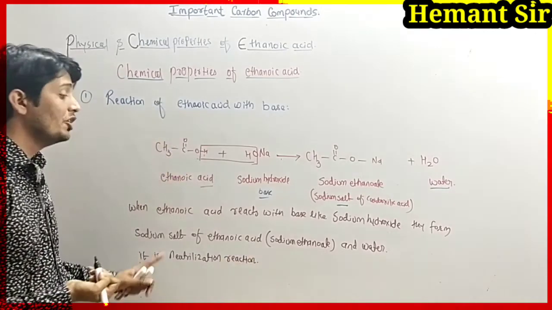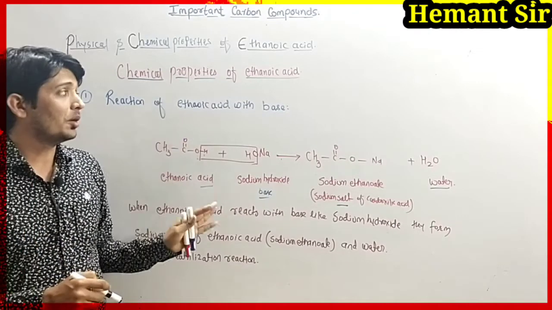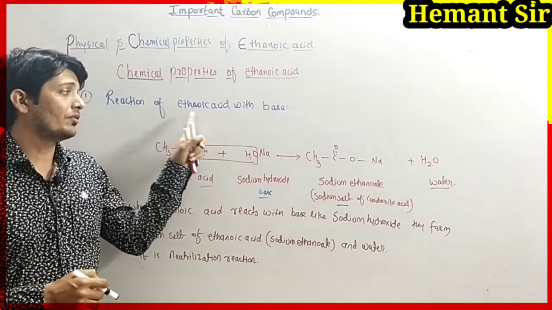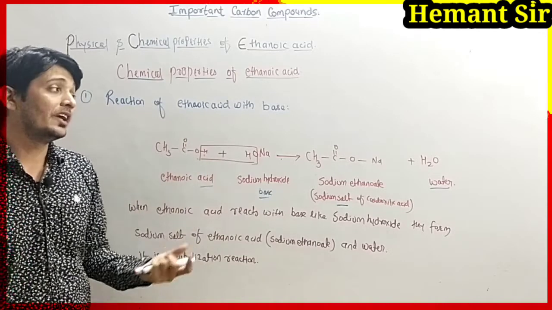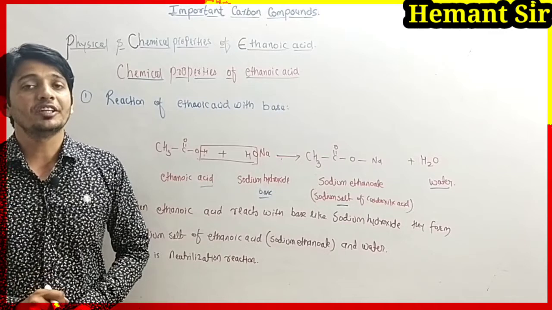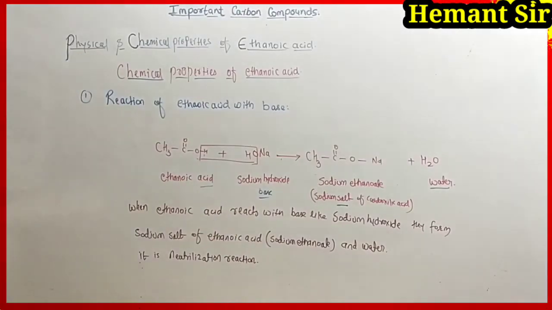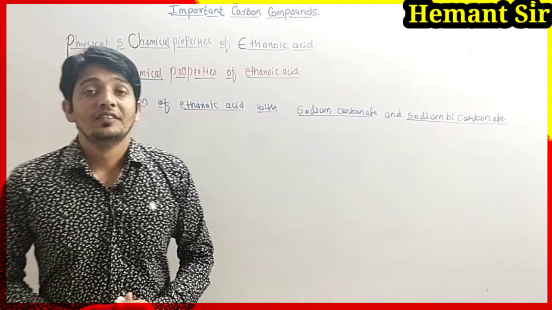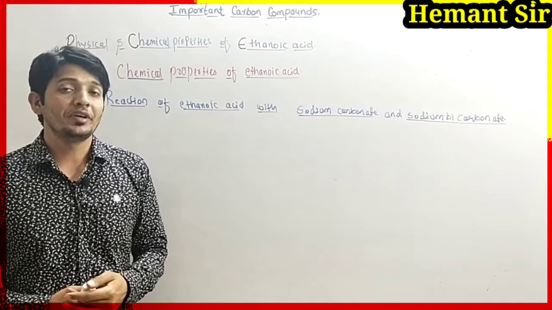It is the neutralization reaction. So this is all about the reaction of ethanoic acid with base. Write down this, then we are going to understand the next chemical property of ethanoic acid.